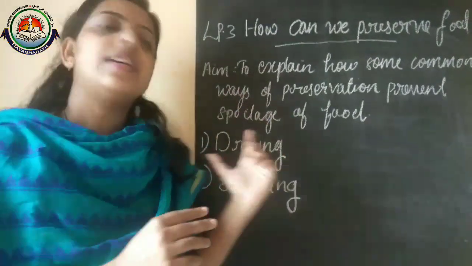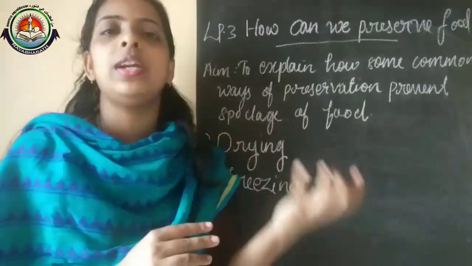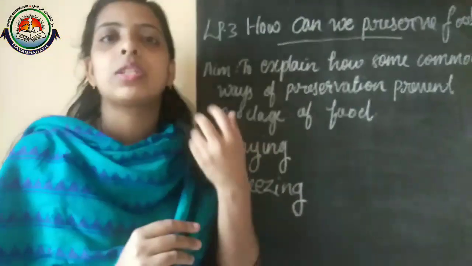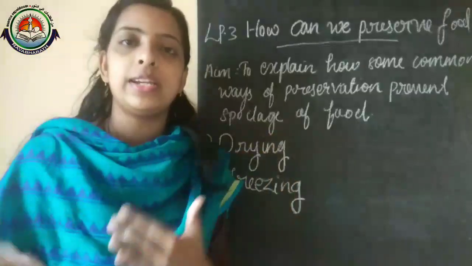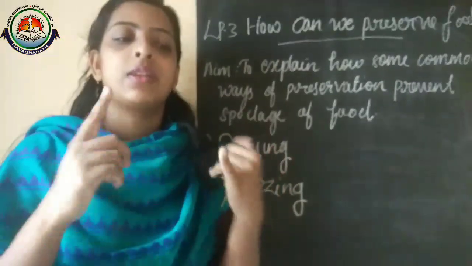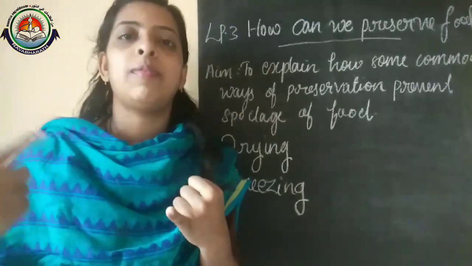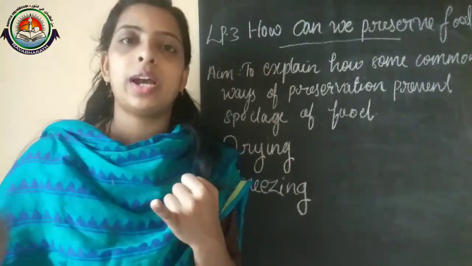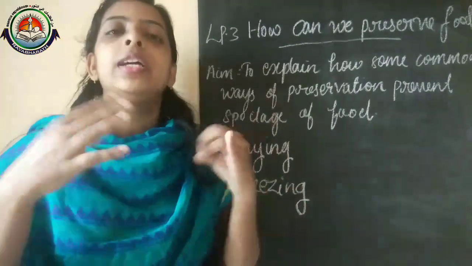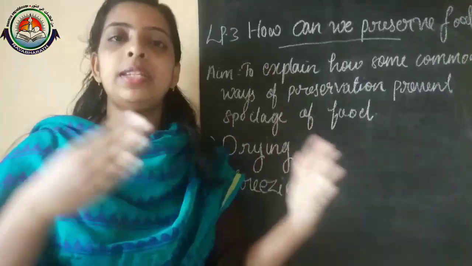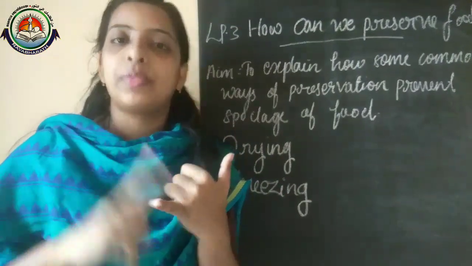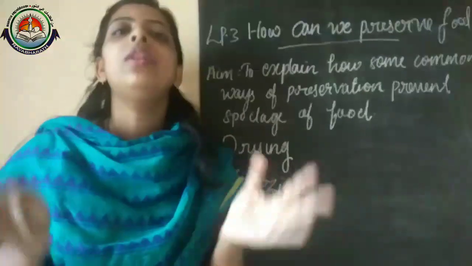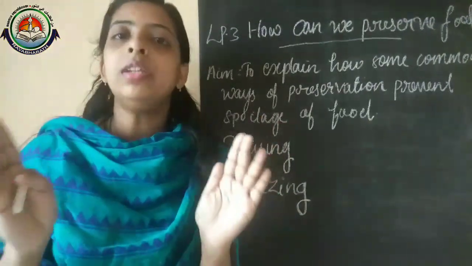And this freezing you can easily understand, because nowadays if we make any kind of food item, like cooked rice, and there is balance food left after we eat, then cooked food items like rice and curries are kept in refrigerators.